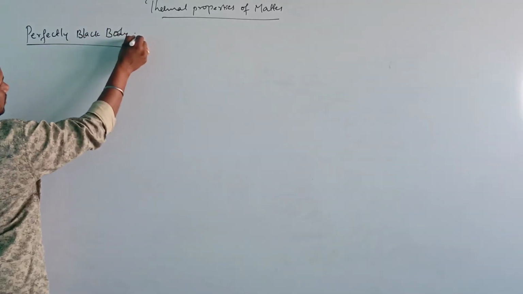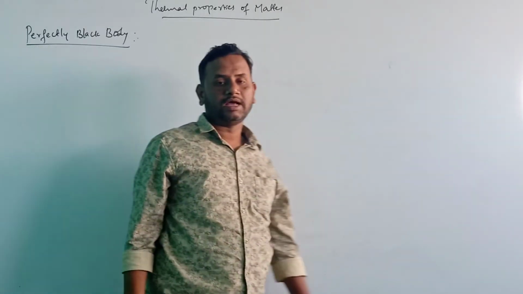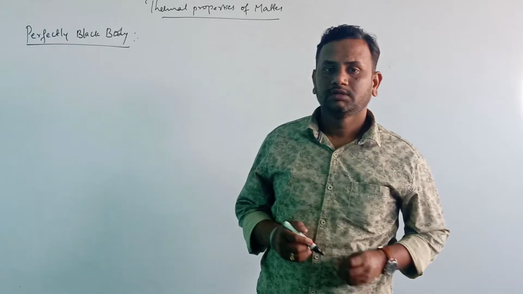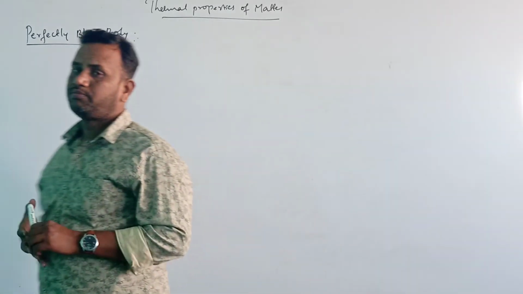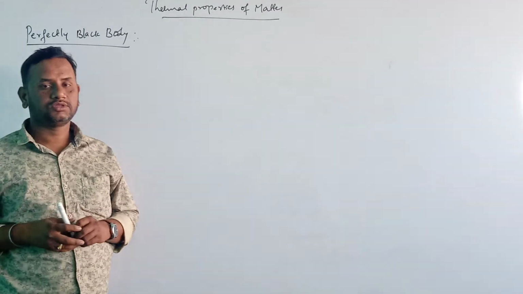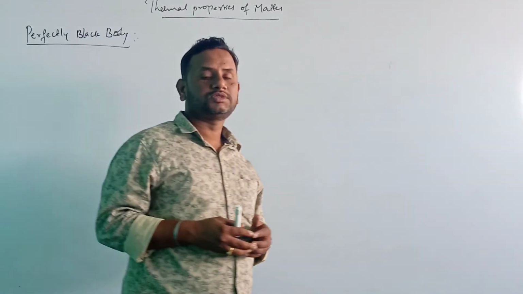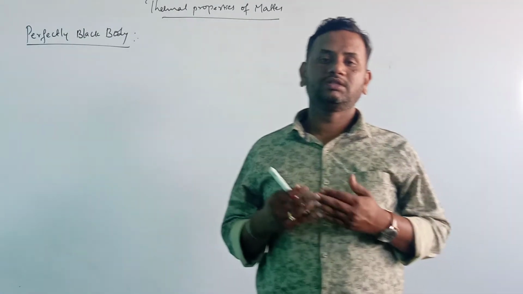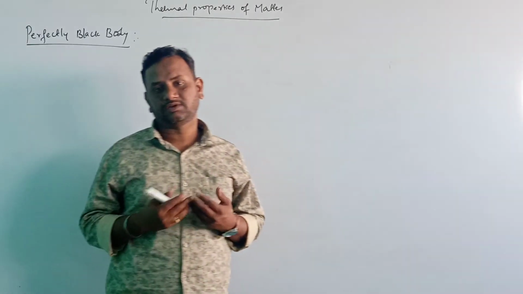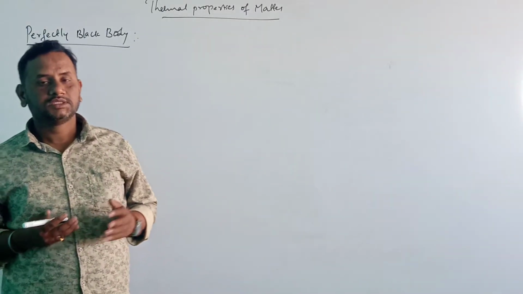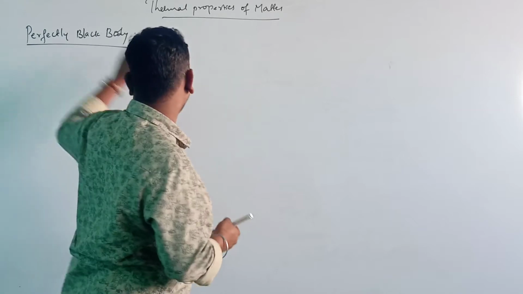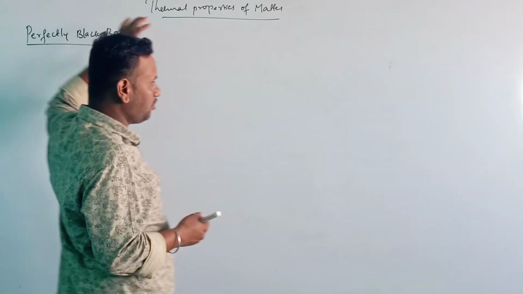A perfectly black body is a body which absorbs almost all the incident radiation when it is incident on it. Such a body is called a perfectly black body.